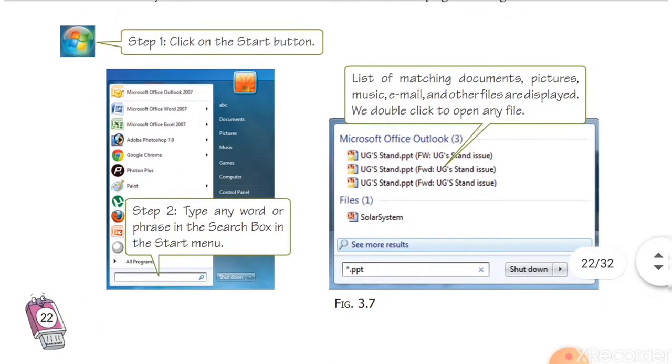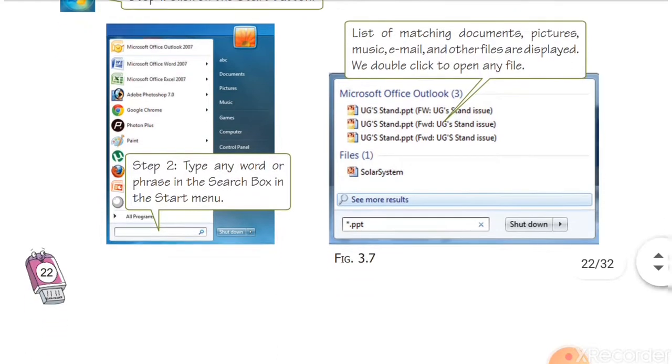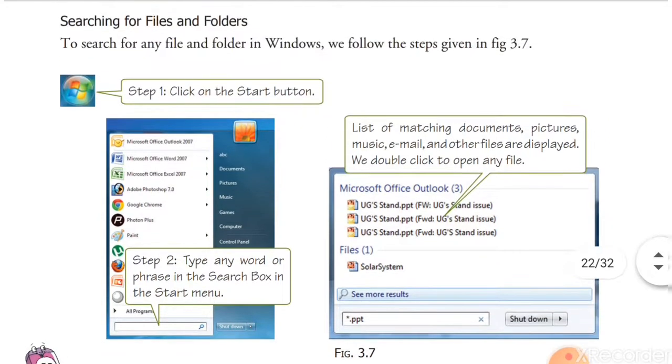First step, click on the start button. Easily we can search for any file or folder when you don't know where you saved it. You can easily search from the search option. Click on the start button, then you will find the search option. Understood?